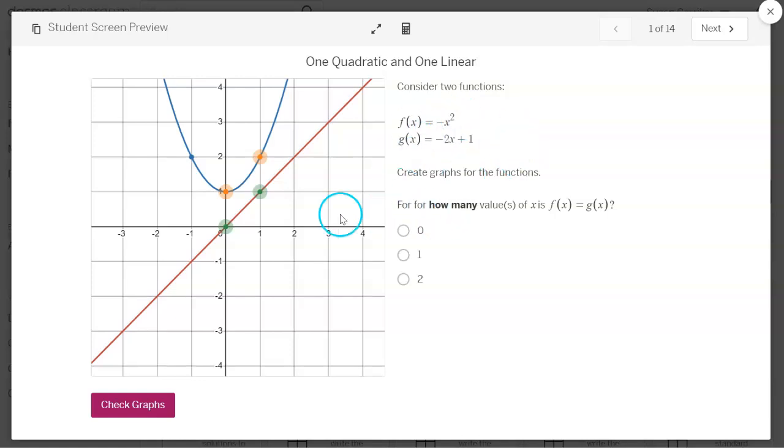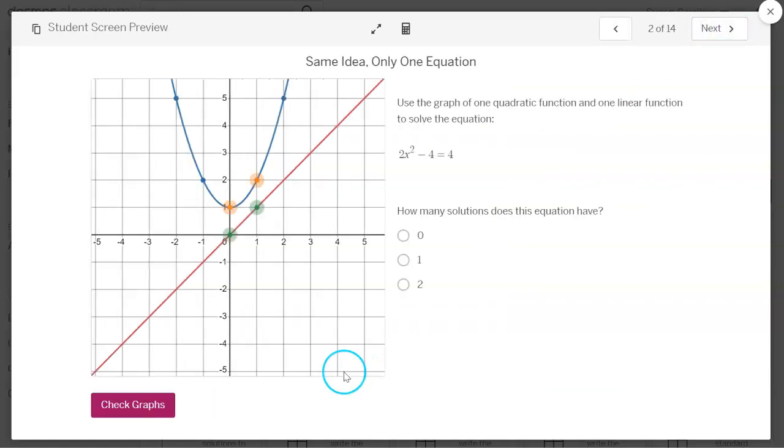But this might be a good time to talk about what we know the negative does, and what points on the graph we know are already there. And so they could potentially graph both of these without their calculator. Now once they get their graphs in the right spot, they'll check their graphs. If they're wrong, it's going to have that awful error message, and if they're right, it has this funny looking man. Most of these are self-checking, so they will know if they're right. Now this one's asking how many values of x. Sometimes you can have 2 values of x, sometimes you can have 1 value of x, and sometimes there are no real numbers at all. In other words, the line won't cross the parabola.